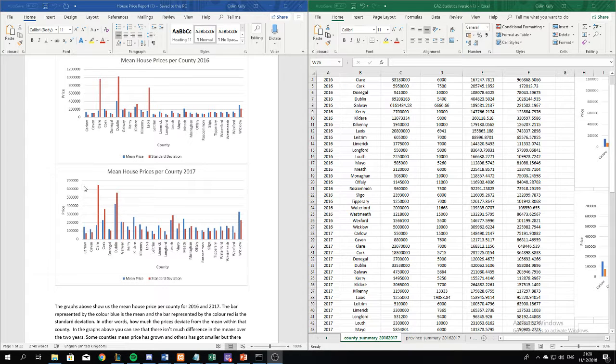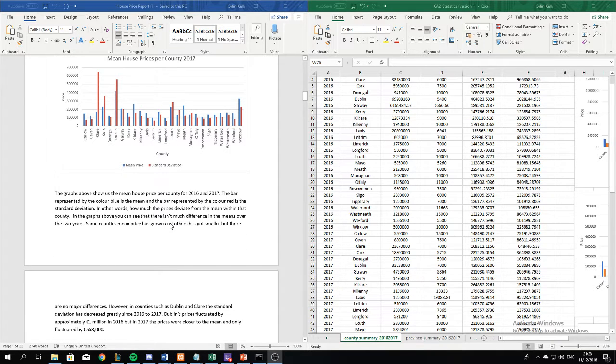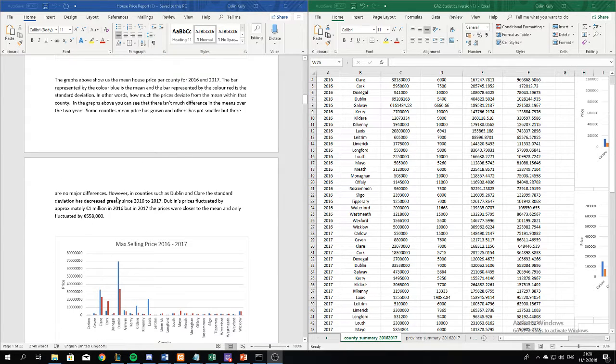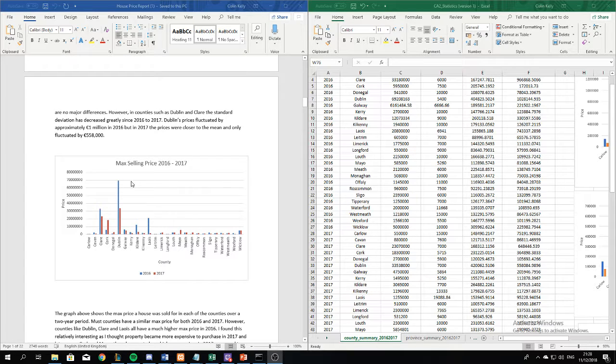As you can see from the graph, the standard deviation in Clare is around 650,000 in 2017, whereas when you look at it in 2016, it's significantly higher, and the same goes for Dublin. Dublin's was much lower in 2017 than it was in 2016. So yeah, that's what it says down here, that the bar in blue is the mean price, the bar in red is standard deviation. Some counties' mean price have grown, others got smaller, but there are no major differences other than Dublin and Clare's standard deviation. And we just gave the figures of how different they were and how much they fluctuated by.